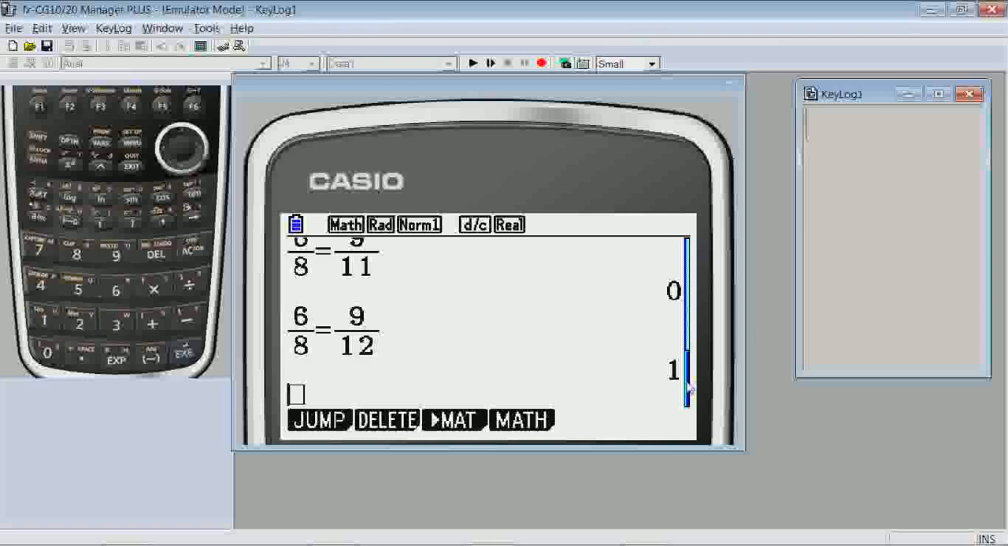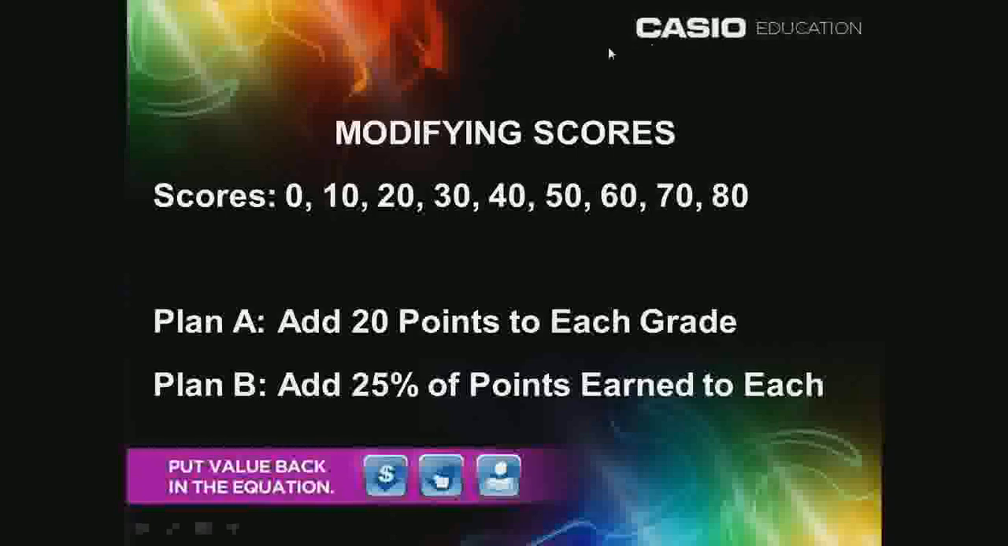We'll now look at the idea of growth problems from a different perspective, in a different context. Let's consider a situation in which a teacher has given a quiz. We won't concern ourselves with how many students made each score, but let's assume the scores were 0, 10, 20, 30, 40, 50, 60, 70, and 80. In other words, if we assume these represent points out of 100, or percentages, the grades were not very good.